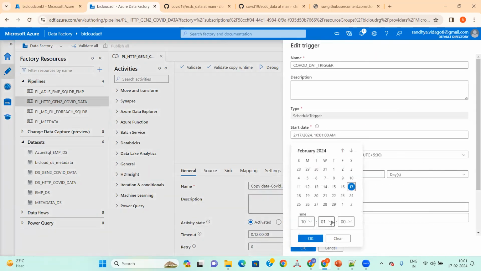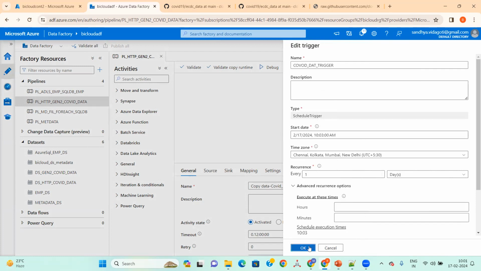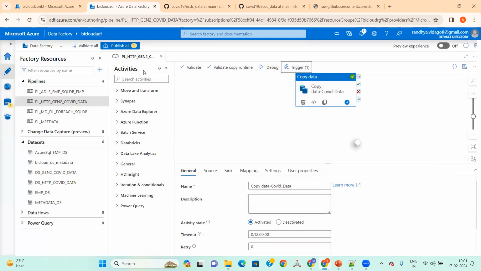I will make it as 3. It got published. Let's wait.